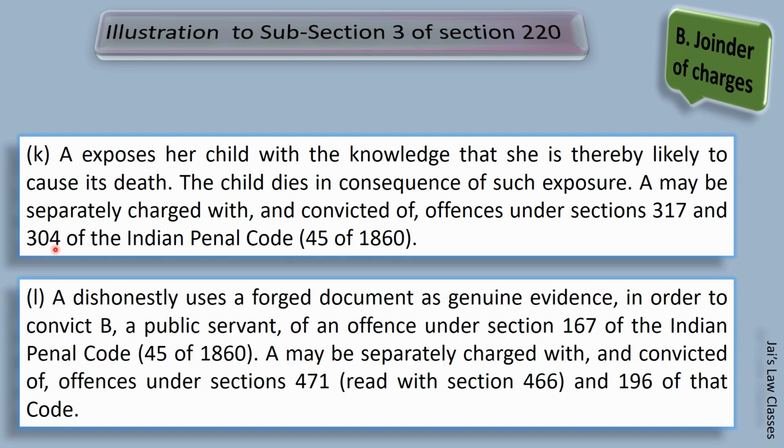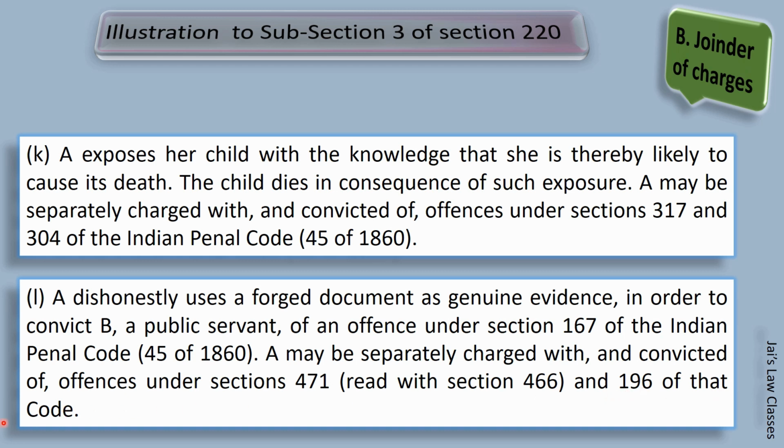Next, illustration L. A dishonestly uses a forged document as genuine evidence in order to convict B, a public servant, of offence under section 167 of Indian Penal Code. A may be separately charged with and convicted of offences under section 471, read with 466 and 196 of that code.